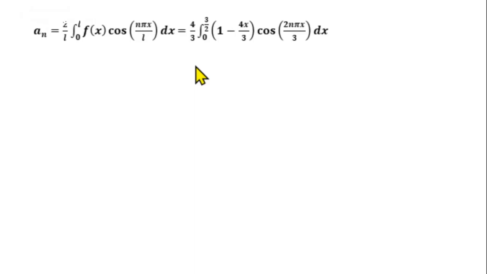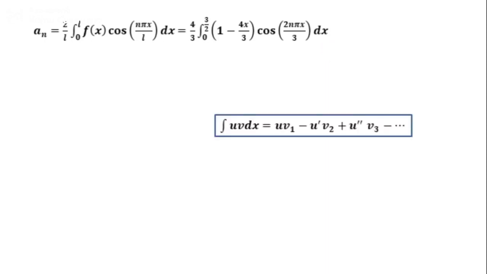Then we will find an. The formula for an is 2 by L integral from 0 to L f of x cos n pi x by L dx. Now substitute for L and f of x. L is 3 by 2, so it becomes 2 by 3 by 2 or 4 by 3 into integral from 0 to 3 by 2, and in this interval f of x is 1 minus 4x by 3. So we get integral 0 to 3 by 2 of 1 minus 4x by 3 cos 2n pi x by 3 dx. We integrate this using Bernoulli's rule of integration by parts,